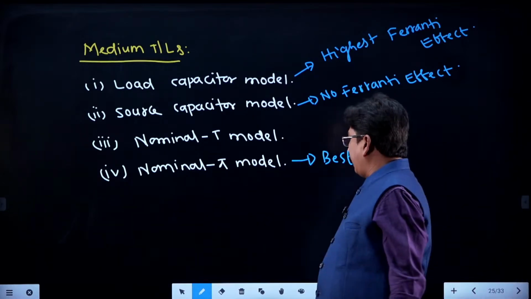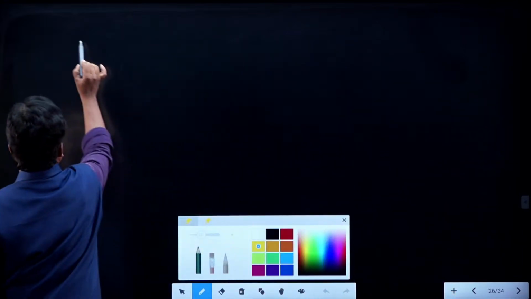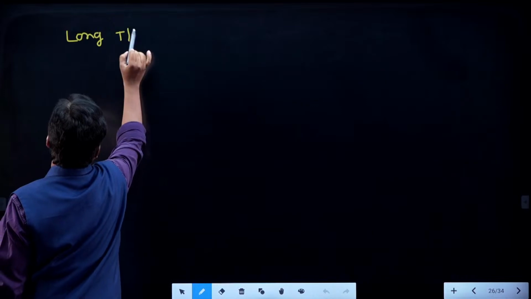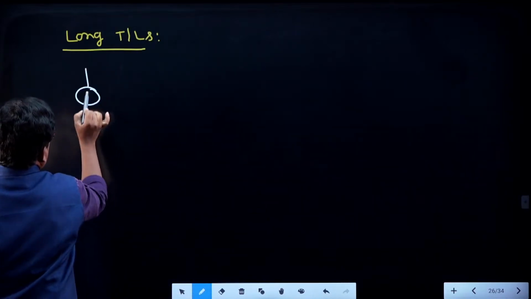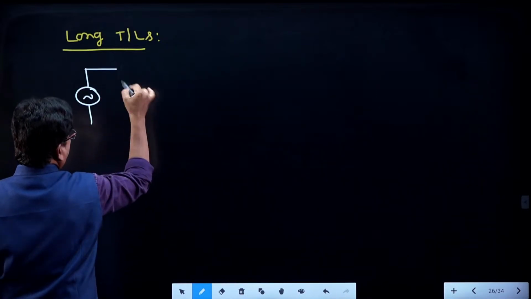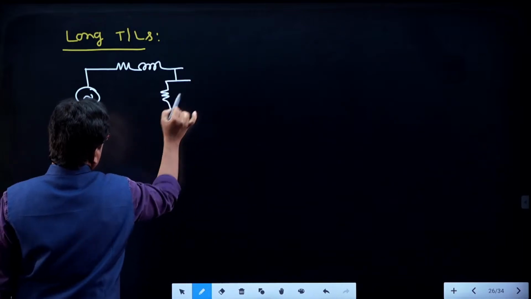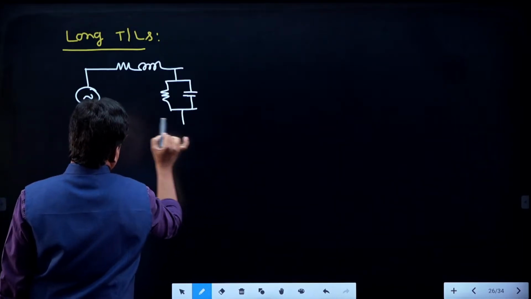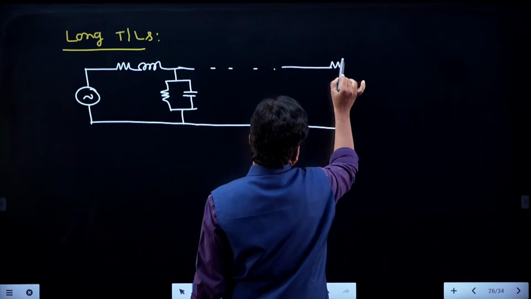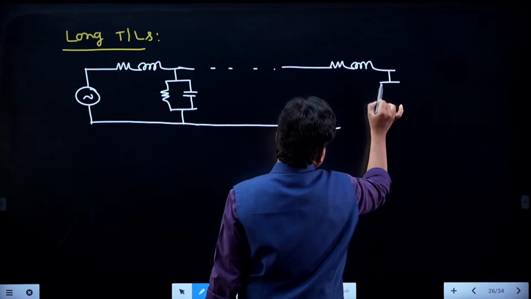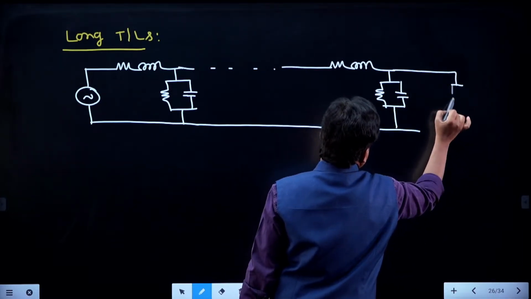Right. See, in case of the long transmission lines, if this is the source, here we have some elements, like resistance, inductance, shunt conductance and shunt capacitance. Like that, elements are there throughout the length. Here we have the load.